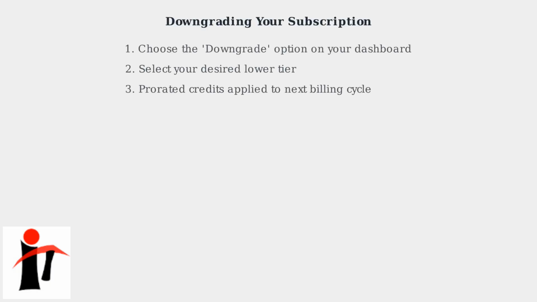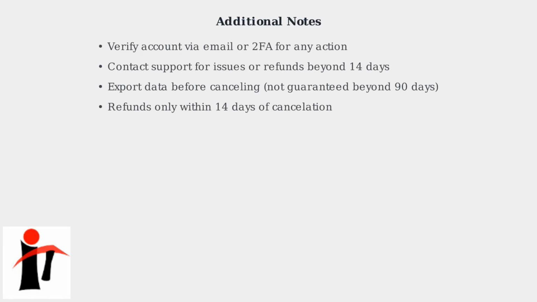To downgrade, choose the Downgrade option and select your desired lower tier. Any prorated credits will be applied to your next billing cycle. Remember to verify your account through email or 2FA for any action.